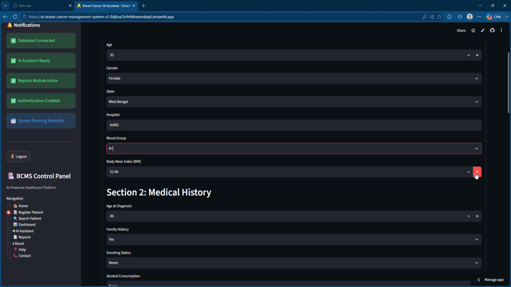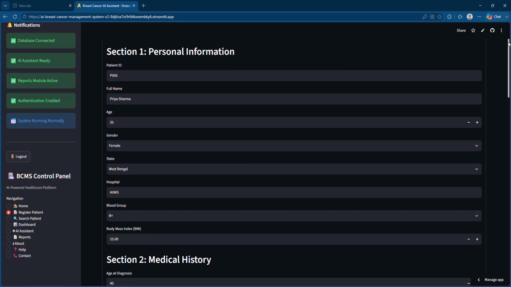Now body mass index, this is a model, a prototype I'm showing you here, and I know that body mass index matters here, so let's give body mass index somewhere around 24, I guess. Let it be 25. Okay, so this first section is completed, personal information.